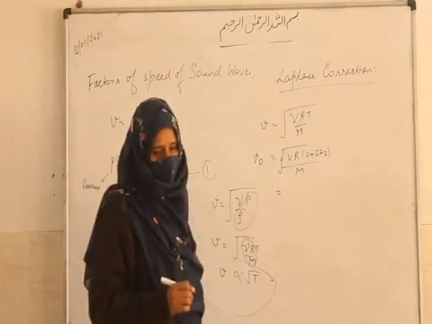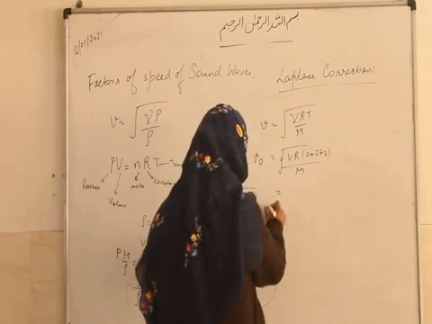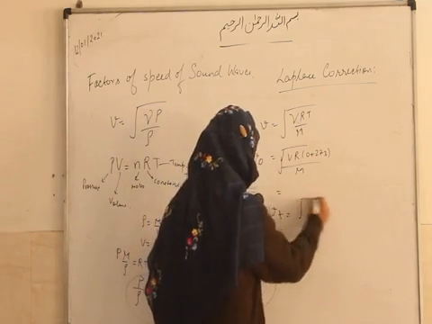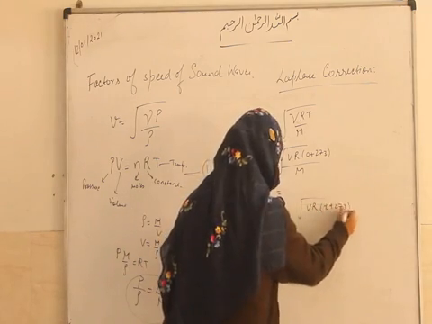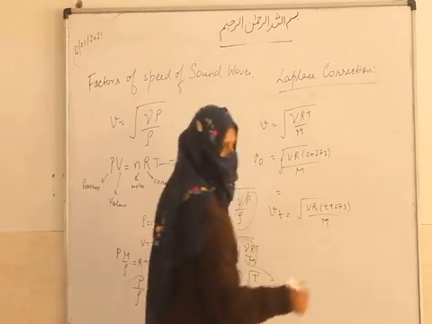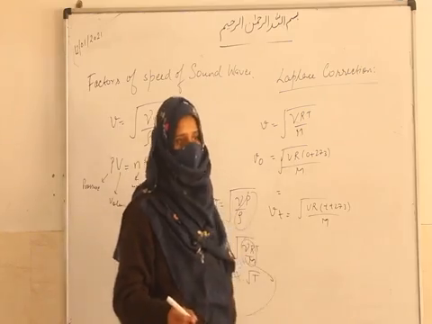And if you are finding the velocity at T temperature, we don't know the exact temperature. Ma'am, that temperature should be in Celsius. Yes, that's why we wrote here T plus 273. This is the conversion.